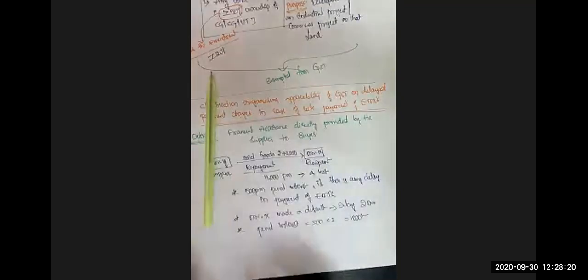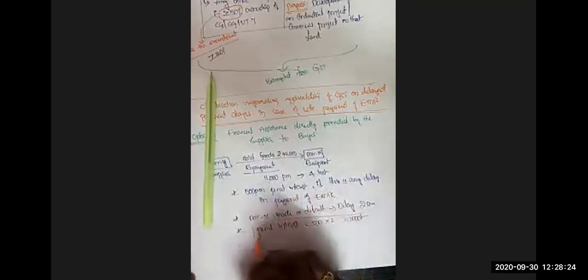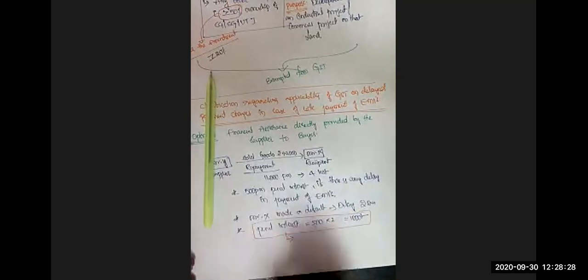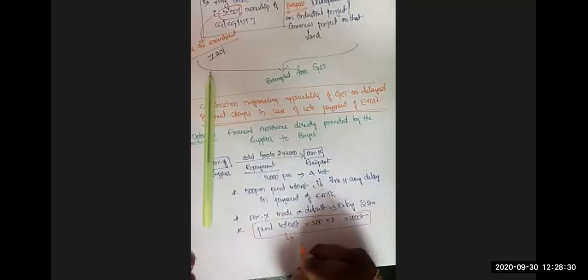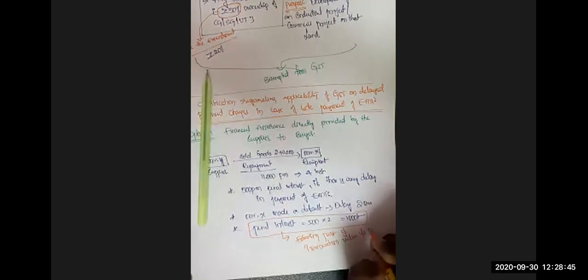Now the question arises whether this penal interest of 1,000 rupees forms part of the transaction value under section 15.